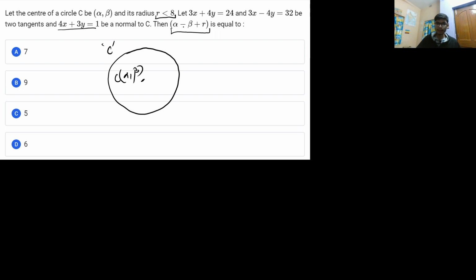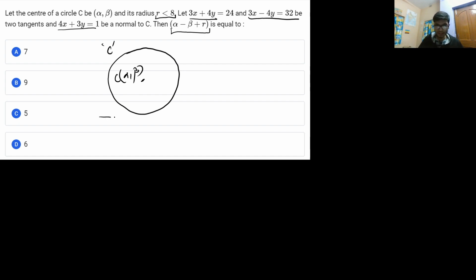What I can understand is that this particular tangent and the normal are basically perpendicular to each other. That means this tangent and the normal will be intersecting at a particular point. The normal is drawn, and at that point where the normal cuts the periphery of the circle, only at that particular point was this tangent drawn.